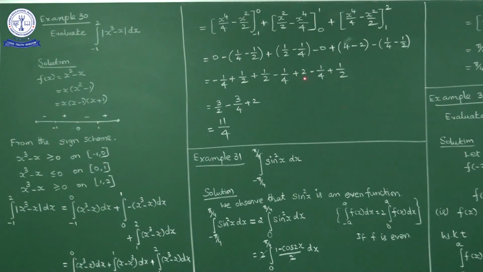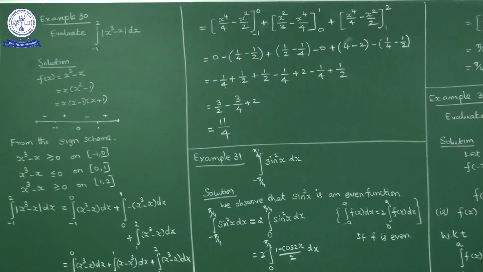After simplification, these two as it is. The 1 by 4 terms, how many? Minus 1 by 4, minus 1 by 4, minus 1 by 4, means minus 3 by 4. 1 by 2 plus 1 by 2 plus 1 by 2, total 3 by 2. So 3 by 2 minus 3 by 4 plus 2. After simplification we will get the final answer as 11 upon 4.